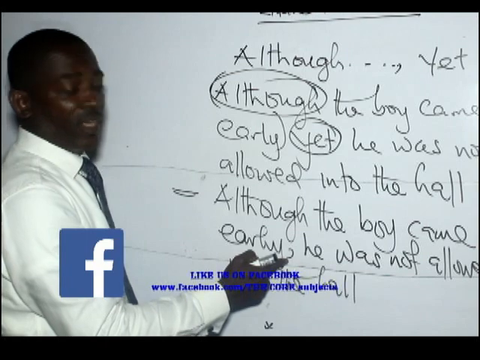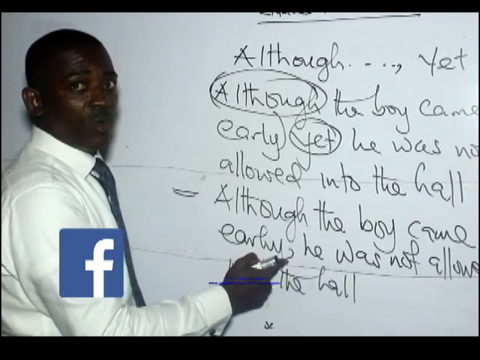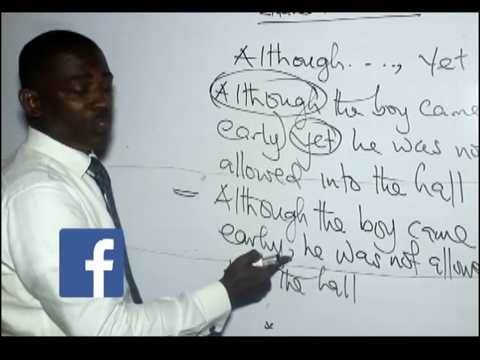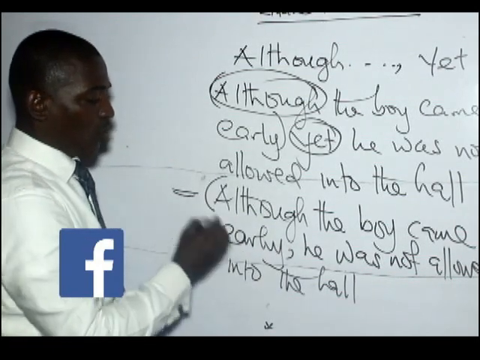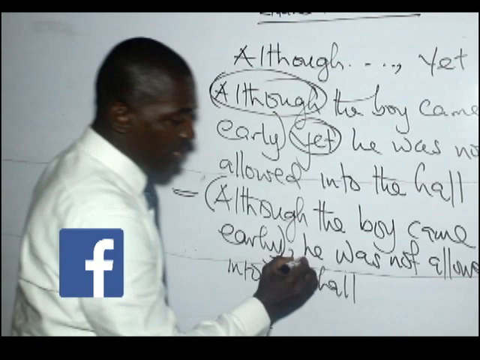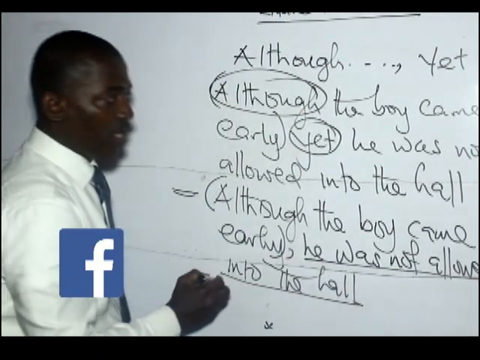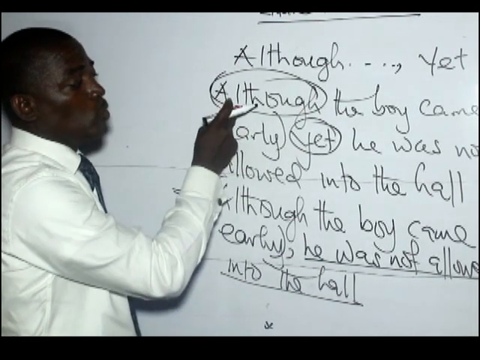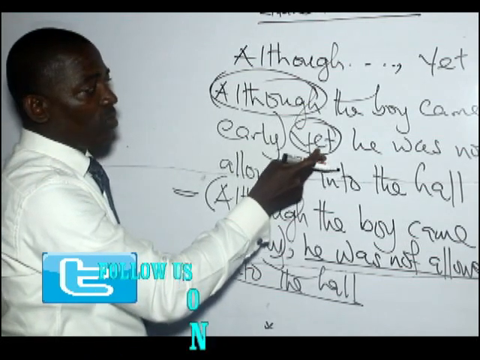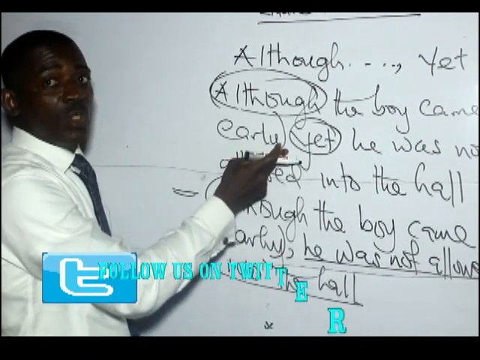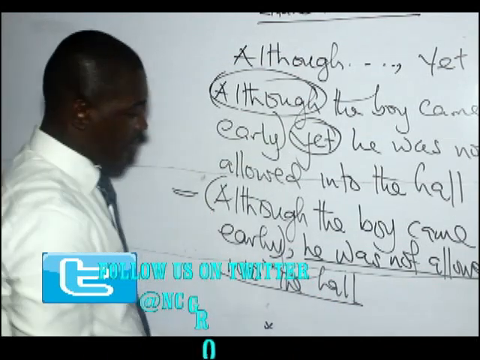Because of the comma here, we don't need another word to collocate with although. Now what we just have here is a subordinate clause and a main clause coming after it. However, when we have although collocating with yet, we have two structures but not separated by a comma.